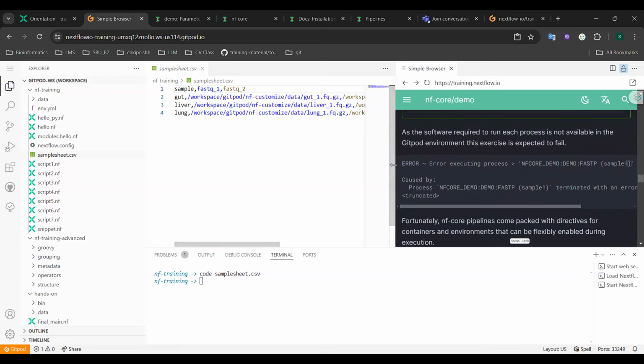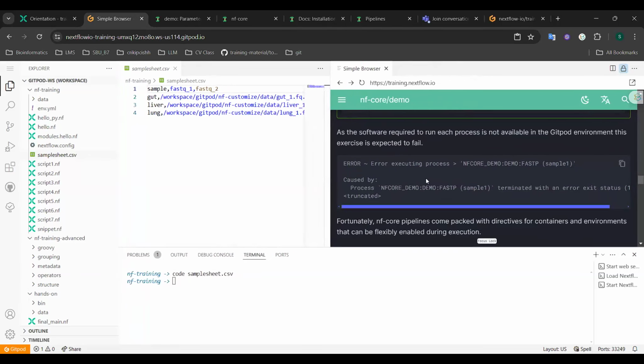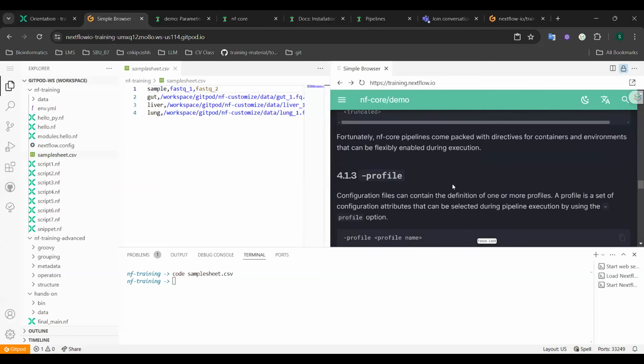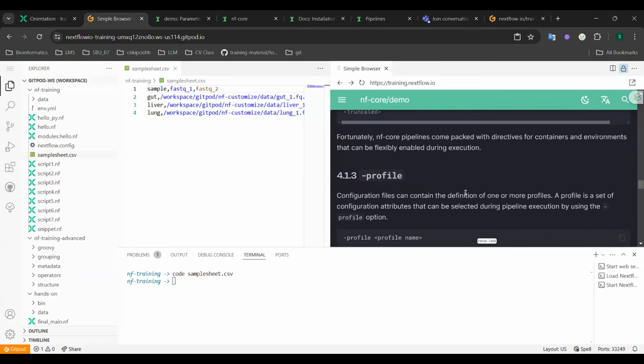You see here the error message. Our current environment doesn't have all the required software installed and configured, so without those dependencies, the pipeline will fail to execute properly. But we don't have to worry because nf-core pipelines come pre-packaged with directives for containers and isolated environments. We can enable these directives during execution using the -profile option.